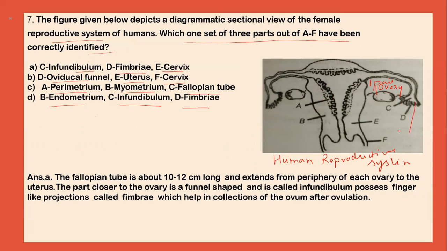This is fimbriae. This is the fallopian tube. This is the uterus. And this A represents the endometrium.